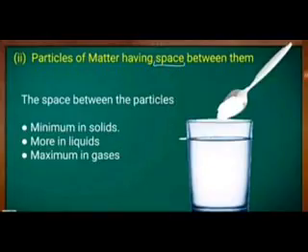Now let's understand the second property of matter, that is, particles have spaces between them. This can be understood by a very fine example. Take a glass of water, add some sugar in it. You will see that there is no change in the volume of water. Why does this happen? Where does the sugar go? These particles of sugar go into the spaces between the various particles of water, due to which there is no change in the volume of water.